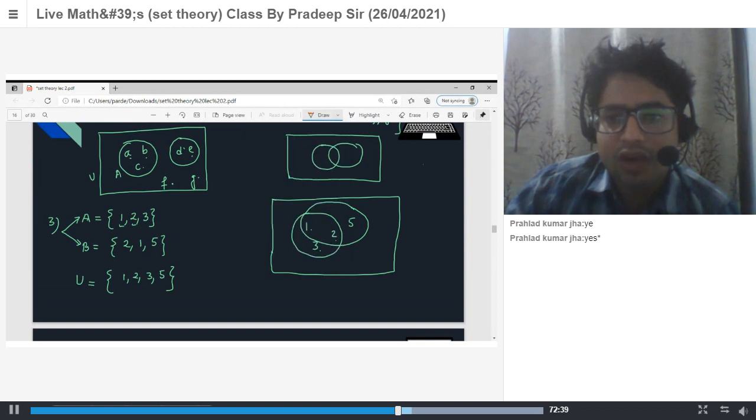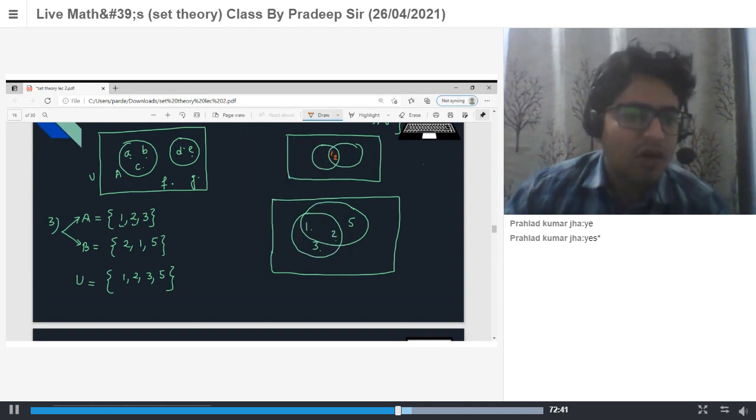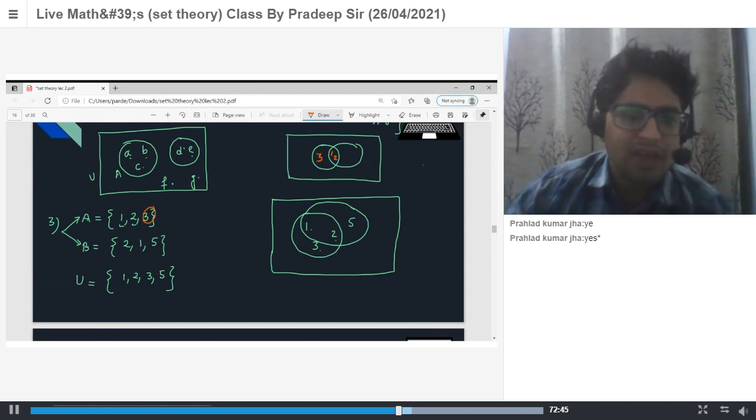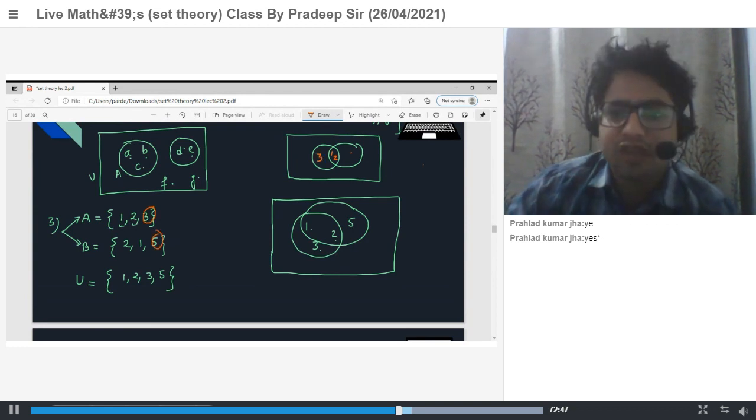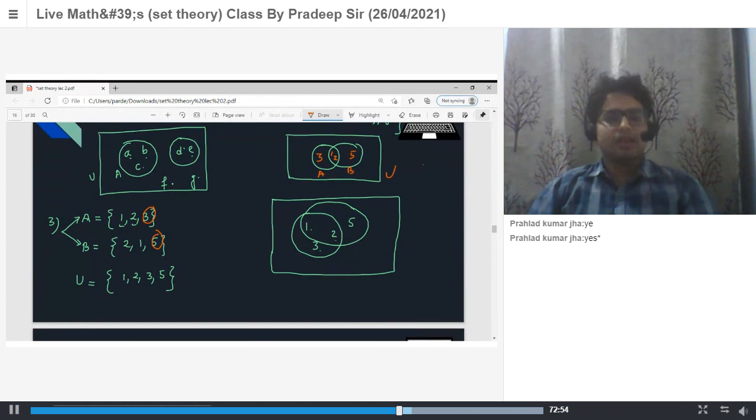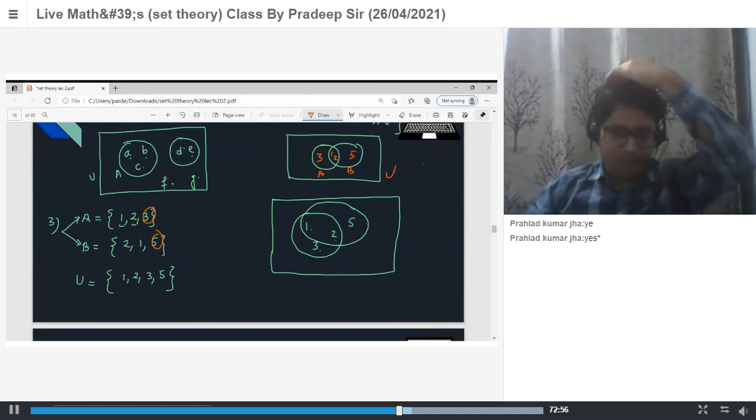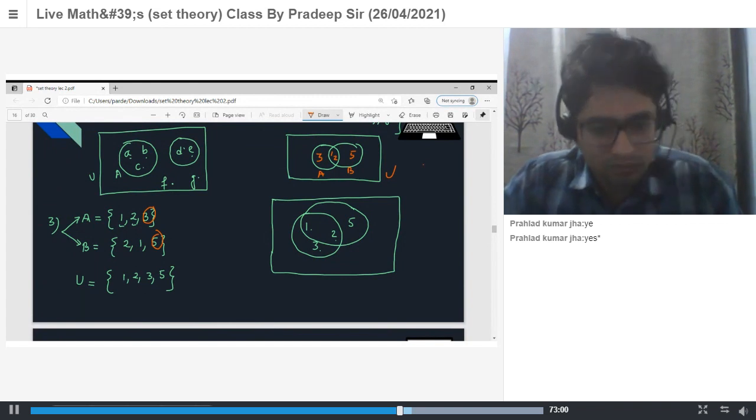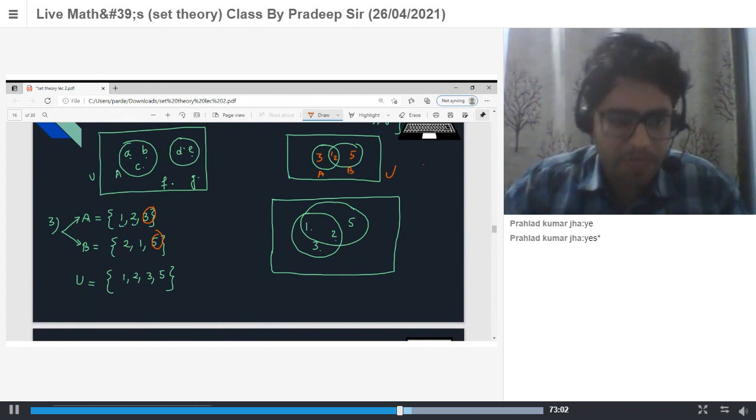So write 1 and 2 in this collection. Now A contains 3, so write 3 here. And B contains an extra element, which is 5, so 5 right here. So this is your A and this is your B and this is your universal set. So this is your Venn diagram for your situation. Any doubt? No, sir. No doubt, sir.